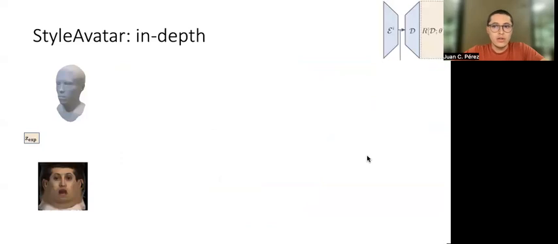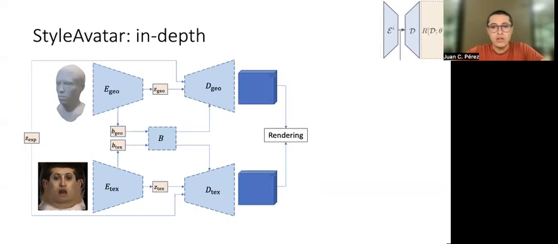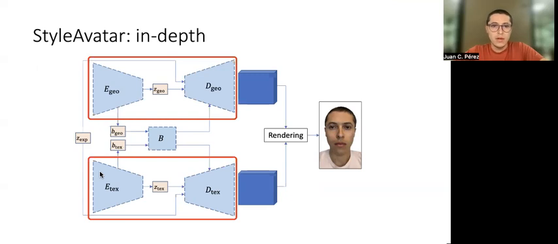In detail, the architecture on the top combines a given expression described by CX here with an identity described by both a geometry and a texture map. The geometry and texture map are independently processed by 2 encoder-decoder architectures in turn. These architectures are responsible for generating 2 outputs, describing opacity and appearance that, when rendered, produce an image of the desired avatar. We can thus cast our target as fine-tuning these encoder-decoder architectures to fulfill our purpose. Here are the ones highlighted in red.